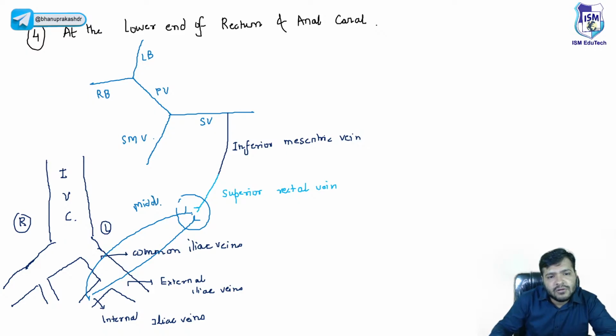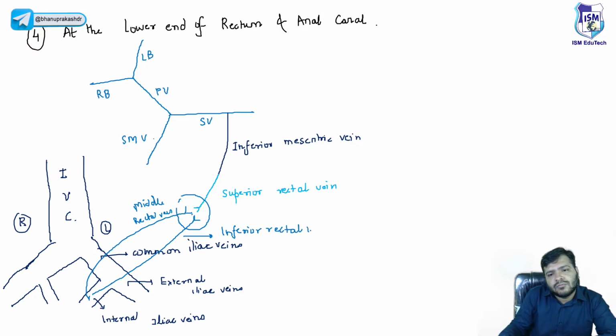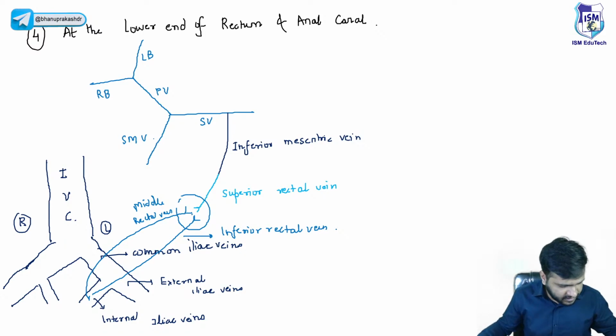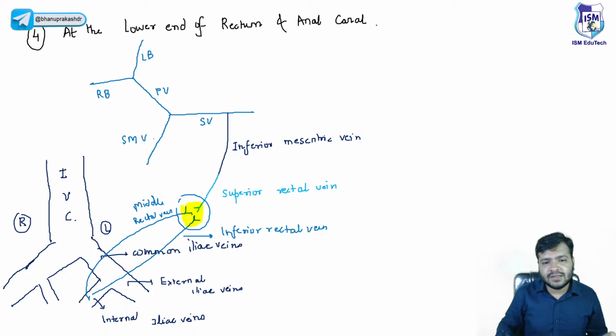This is the middle rectal vein, and this is the inferior rectal vein. So you can see how the portal system is connected to the inferior vena cava. The middle and inferior rectal veins are connected to the internal iliac vein. Then from the internal iliac vein the blood will go to the common iliac, then to the inferior vena cava.